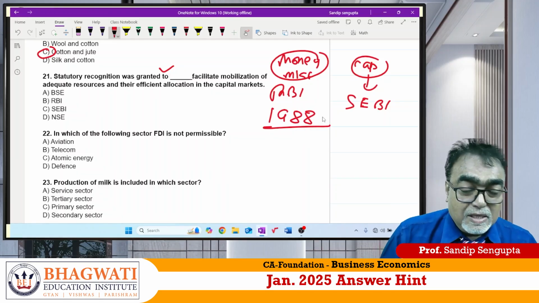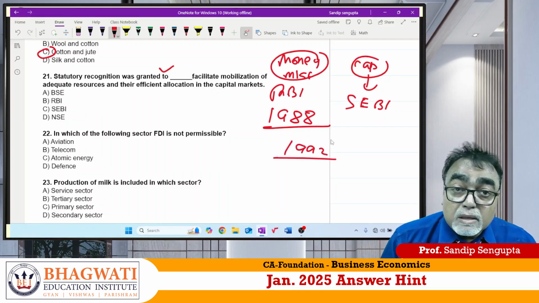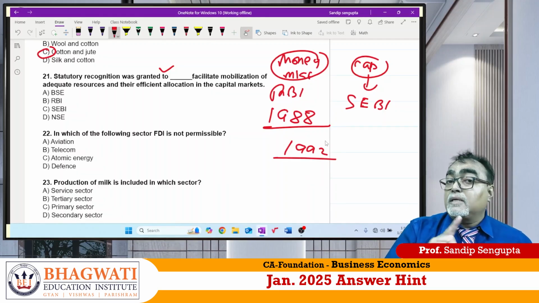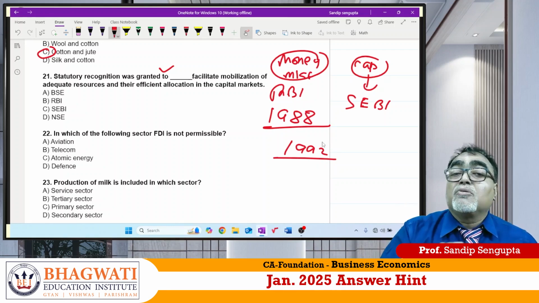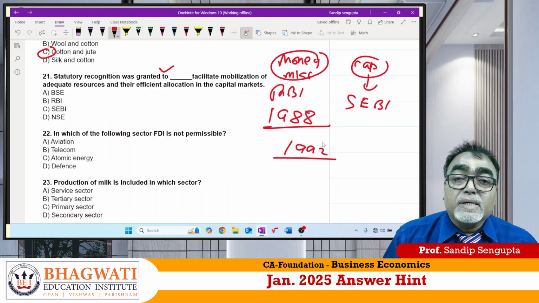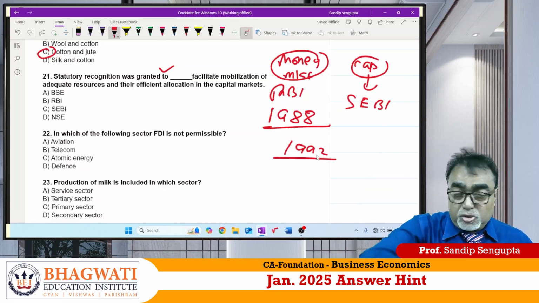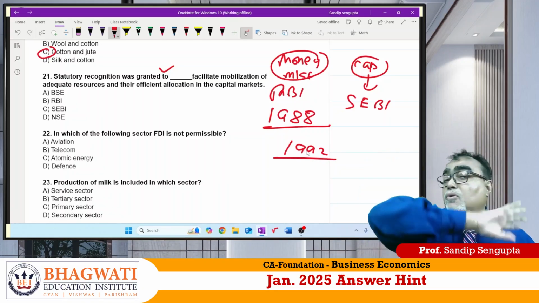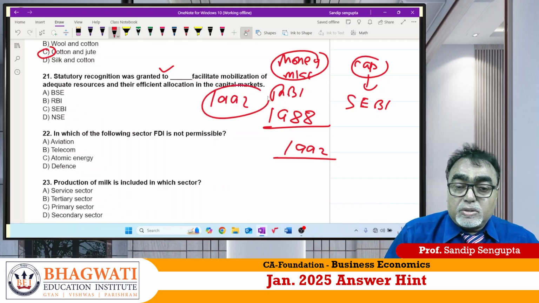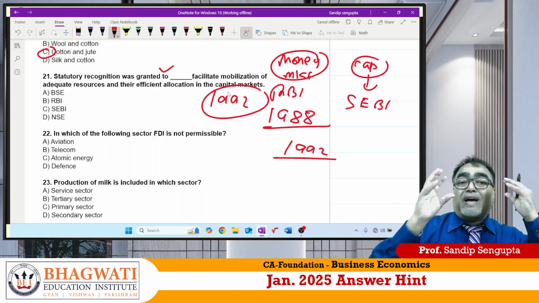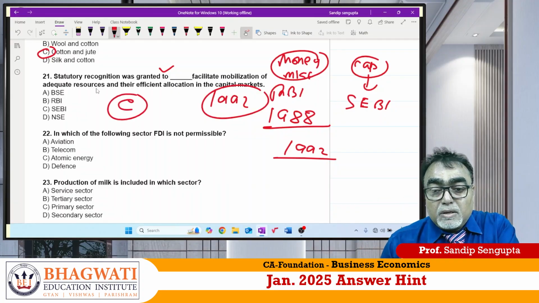But again, for your knowledge, you remember, sir, Scam 92, one movie is there, Harshad Mehta. So exactly before 1992, sir, believe me, SEBI was a toothless tiger. Nothing they could do. No statutory regulation. So the Indian government faced that issue by Scam 1992. In one day, drastic decrease. So full things are changed. SEBI Regulation Act is changed. In 1992, new SEBI regulation has come out so that SEBI directly could control the capital market. So answer should be C for Chennai.